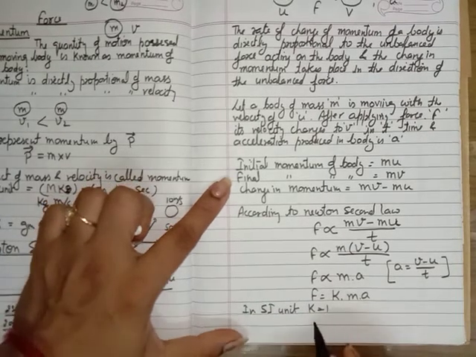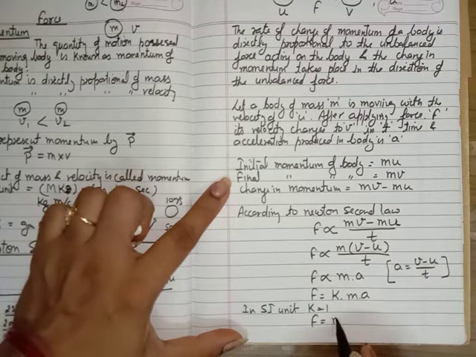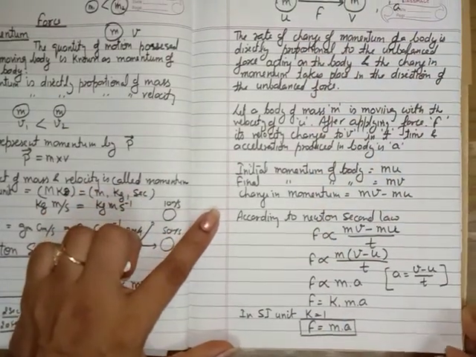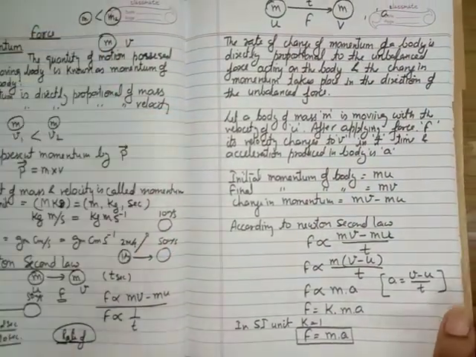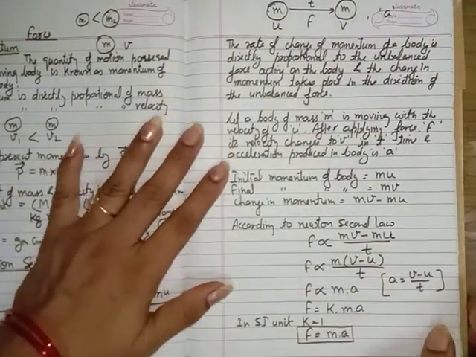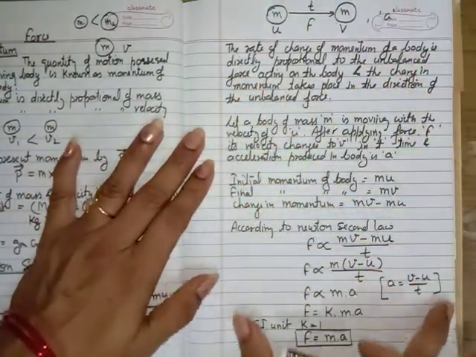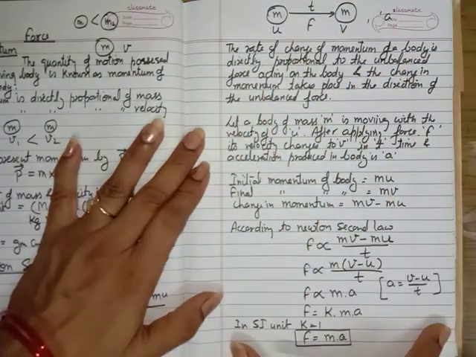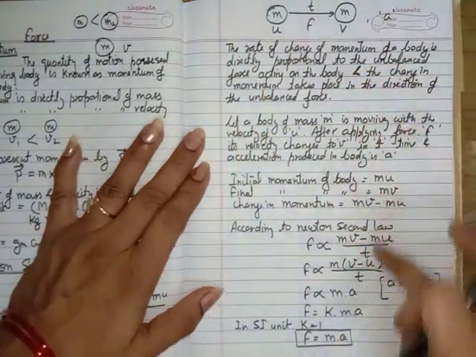If k is equal to 1, so we can say F is equal to m into a. Okay, this is all the Newton's second law. If someone asks you what is the Newton's second law, so you have to write all this law with this derivation. You have to write all the page. That is, this is law and this is derivation.